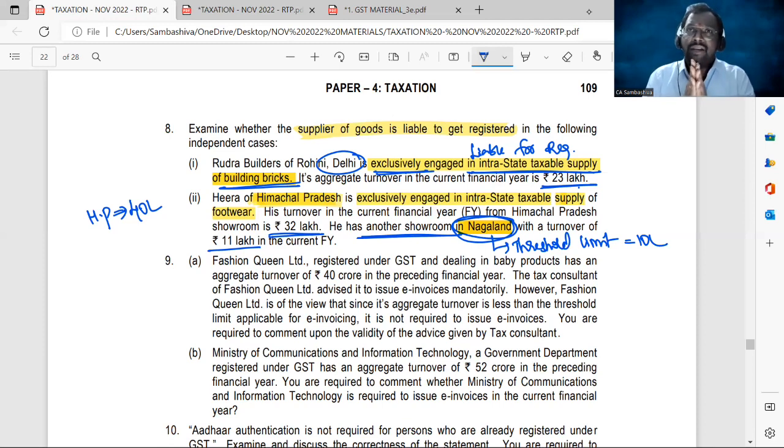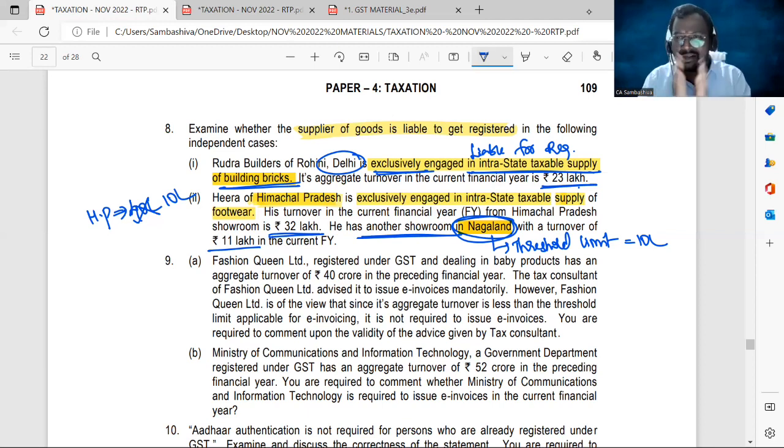If the assessee has more than one showroom, and if any one of the showrooms falls in the special category states where the lower threshold limit is applicable, such lower threshold limit is applicable to all the showrooms of that supplier. So now, even for the Himachal Pradesh showroom, the threshold limit applicable is 10 lakhs.